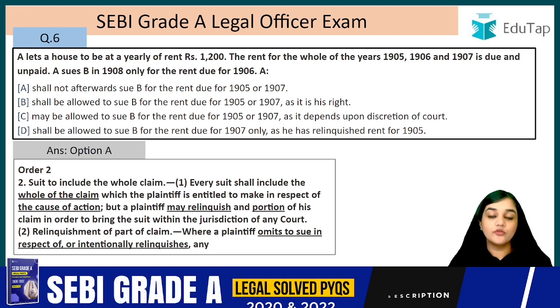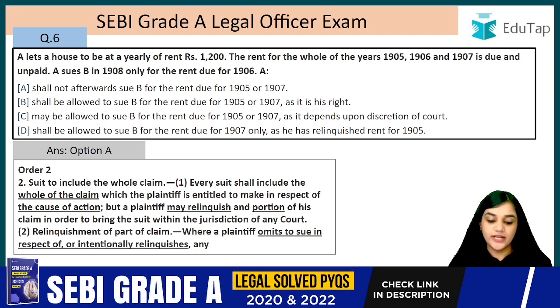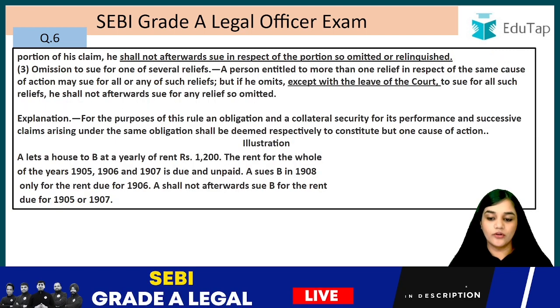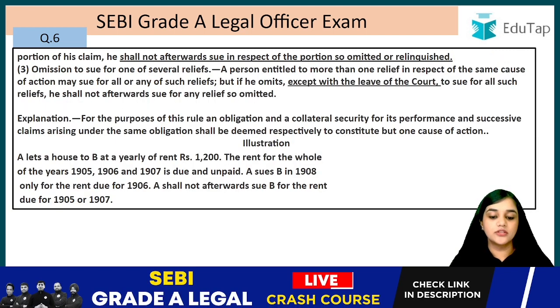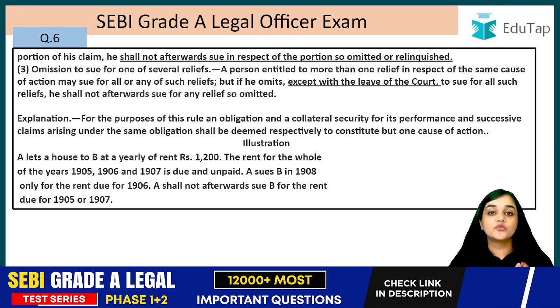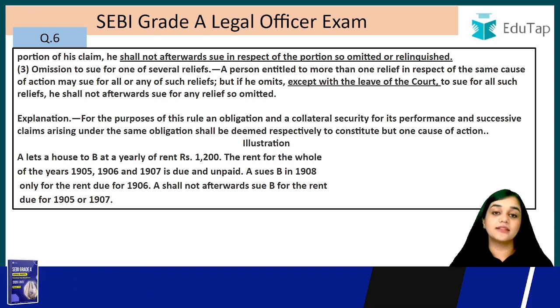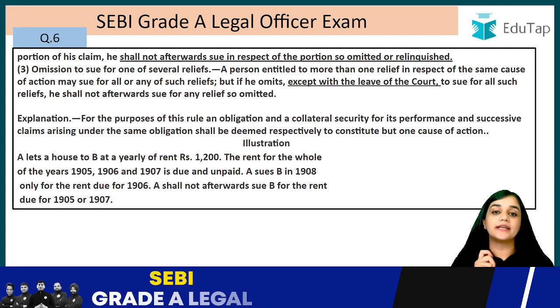Second, where a plaintiff omits. Omits means that he forgets, right? So where he omits to sue in respect of, or intentionally relinquishes, or is intentionally giving up any portion of his claim, he shall not afterwards sue in respect of the portion so omitted or relinquished. So if he gives up the whole claim or any portion of it, or even forgets about it, or omits to file that claim, in that case he will not be allowed to file another suit for that claim that he omitted, right?